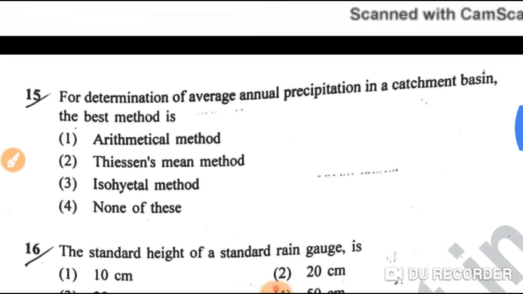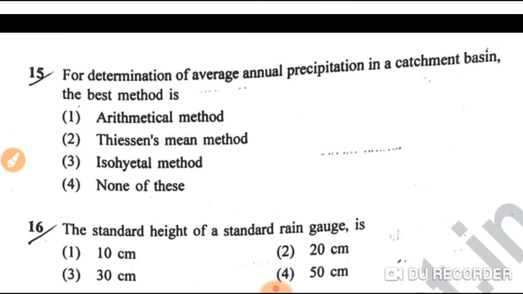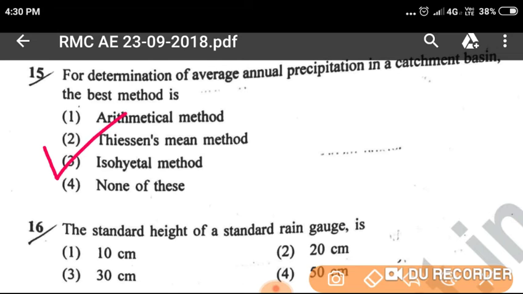Question number 15, for determination of average annual precipitation in a catchment basin, the best method is: option 1, arithmetical method; option 2, Thiessen's mean method; option 3, isohyetal method; option 4, none of the above. So the best method is the isohyetal method. That is option 3, the correct answer.